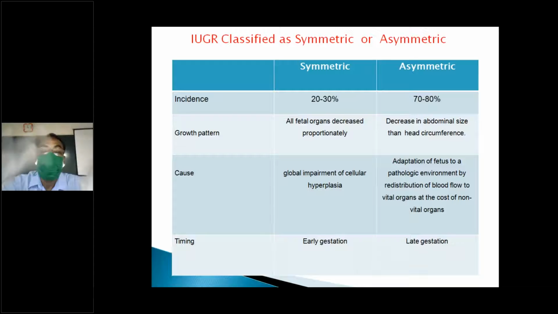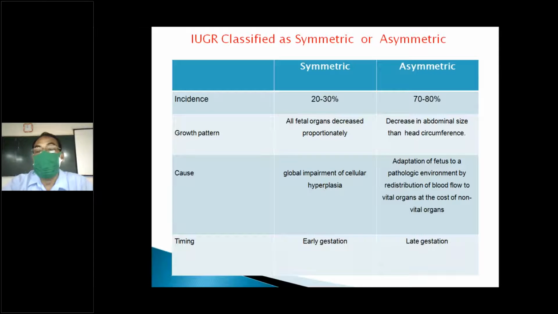Size is normal. Normal anatomy is proportionately normal. Head circumference and abdominal circumference are normal, but total weight is less. Total weight is less. That is all in this.